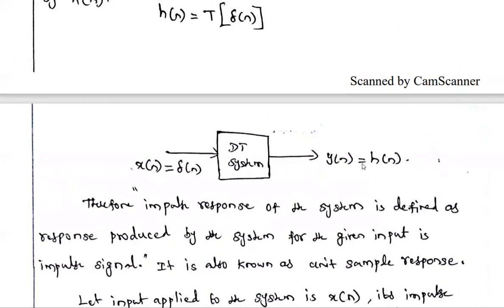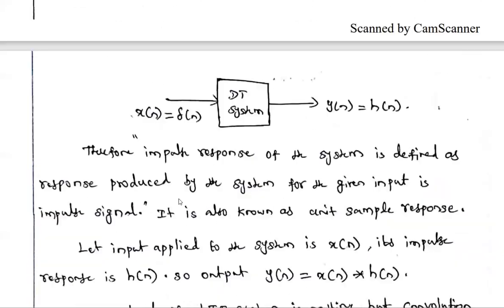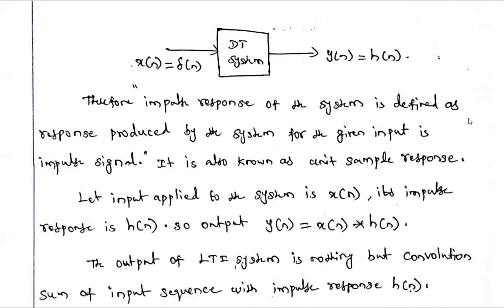So what does impulse response mean? For a discrete system, when the input signal applied is a unit impulse delta of n, then the output produced by the system is known as the impulse response of the system. It is denoted as h of n. So h of n can be written as the transformation of delta of n. This is the exact definition of the impulse response. It's an important 2-mark question also.